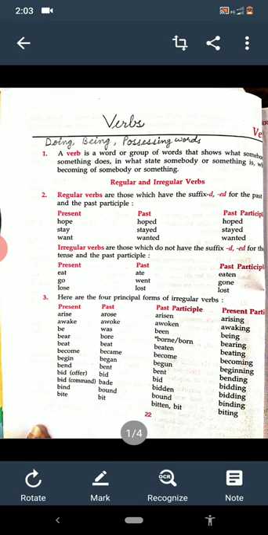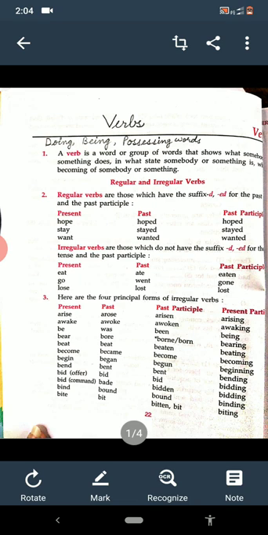In regular verbs, we have the suffix d and ed in the past and past participle form. For example, hope, hoped, hoped; stay, stayed, stayed; want, wanted, wanted. And in irregular verbs, we do not have the suffix d or ed. The words are changed in the past and past participle. For example, eat, ate, eaten; go, went, gone; lose, lost, lost.